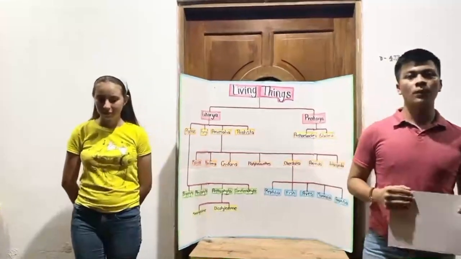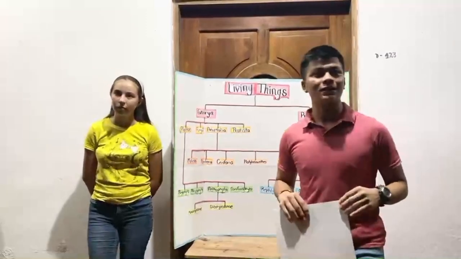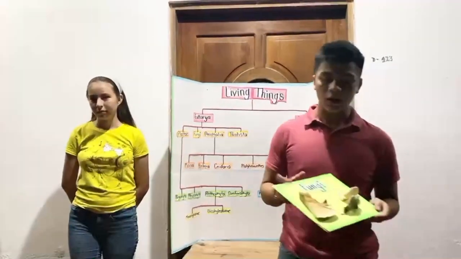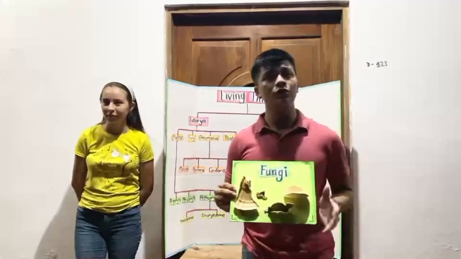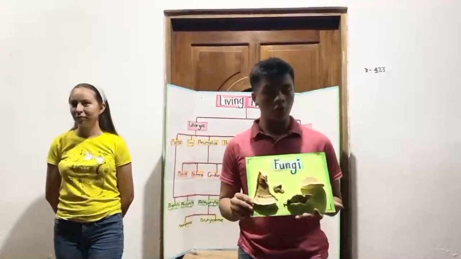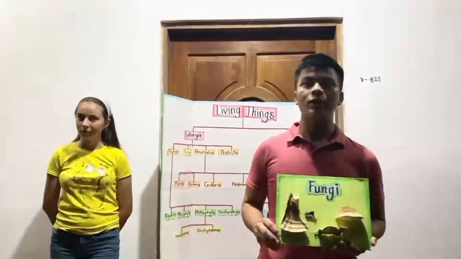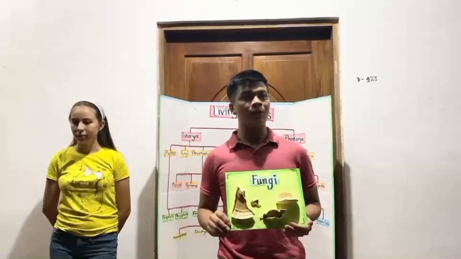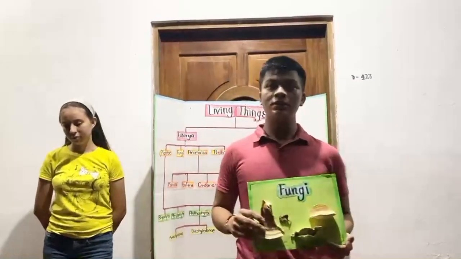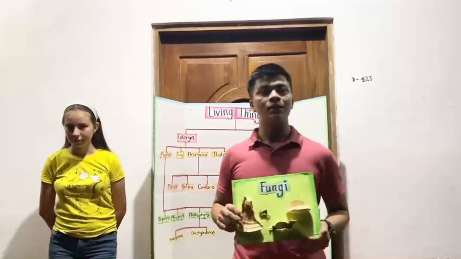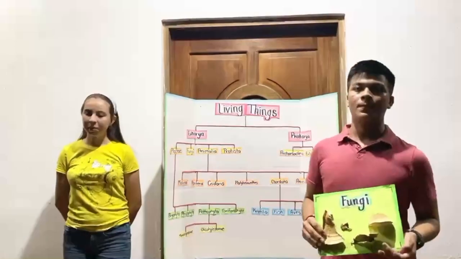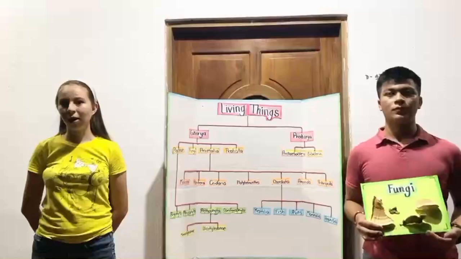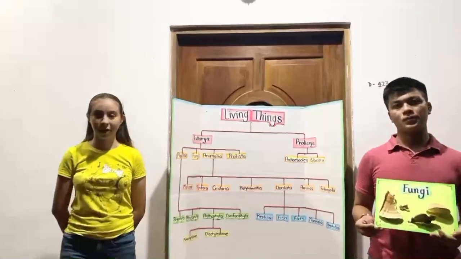Now, the kingdom of fungi. So this is an interesting kingdom. Therefore, I brought this example of some fungi. This fungi is made up of a cell wall. However, this cell wall is made up of chitin. They are also known as decomposers, meaning that they recycle the nutrients from waste material. Animalia does not have a cell wall and are known as heterotrophs.